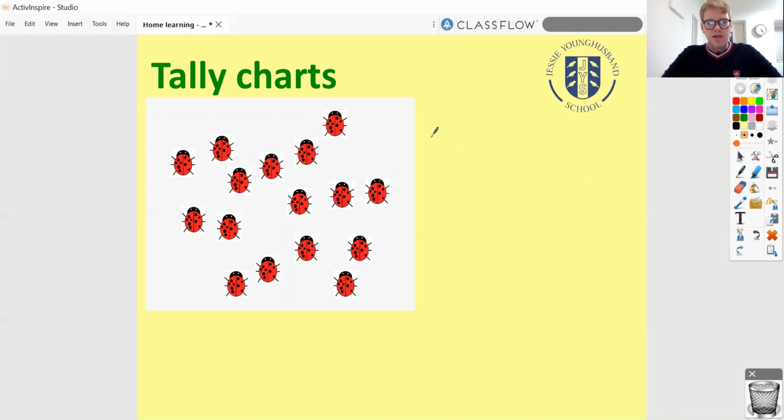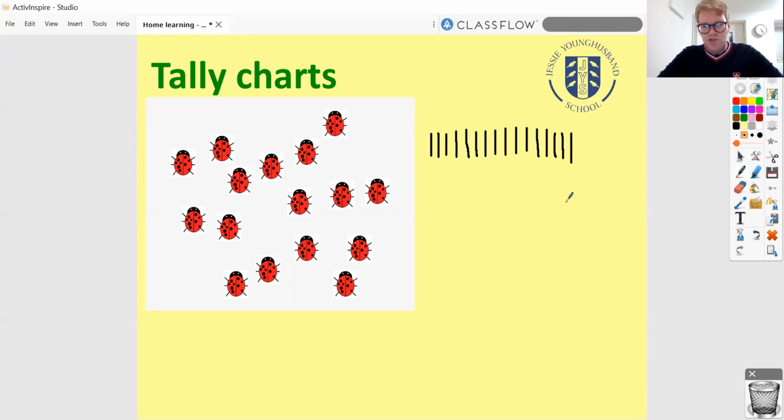Now, with a tally chart, we will literally just draw a little line for each one. So let me show you again one way that we could be thinking about this if we'd invented tally charts. I could have drawn my tally like this. And let's say, here are all my tallies for my ladybirds. Sorry, this is taking ages, apologies. Here we go, here are all my tallies for my ladybirds. And then maybe I got to the end and I said, right, now it's time for me to count them.